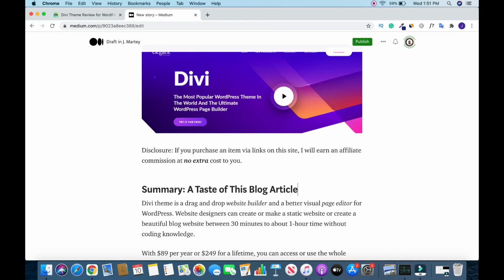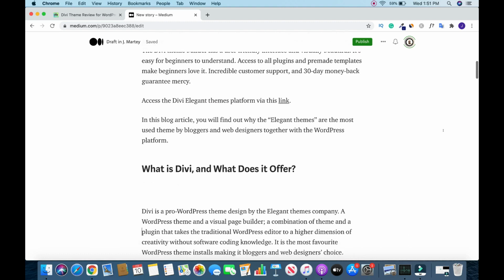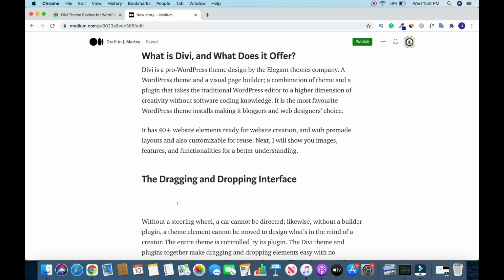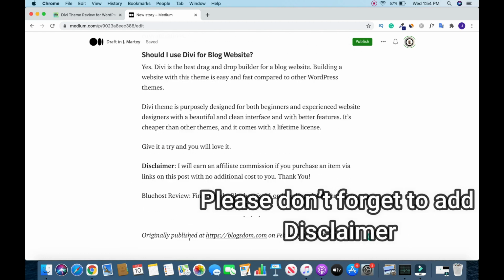I'm just gonna close the gap a bit. This is the source of the article. Alright, so this is the reason why affiliates get banned. It's because they don't play by the rule, and this is the rule. Yeah, at the end of the article, your disclaimer, okay? Which is really good for you.